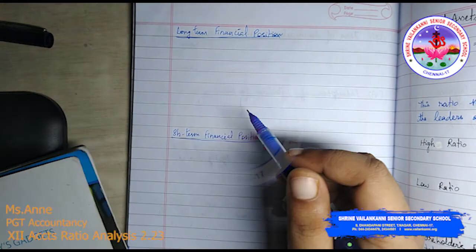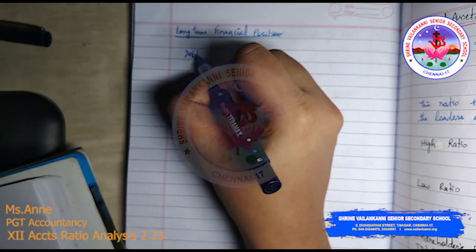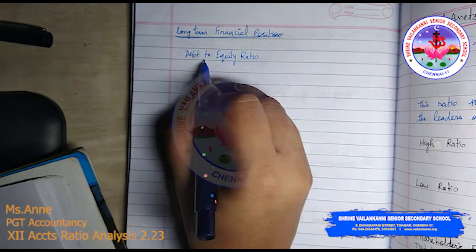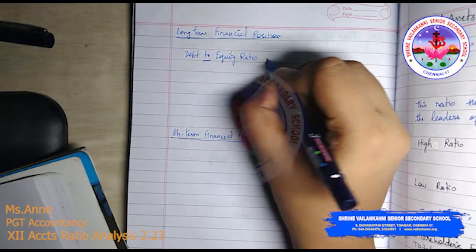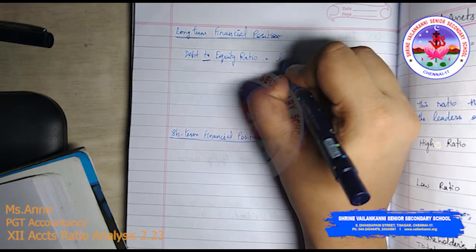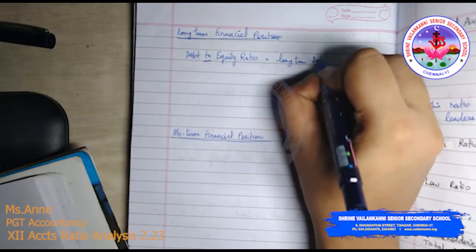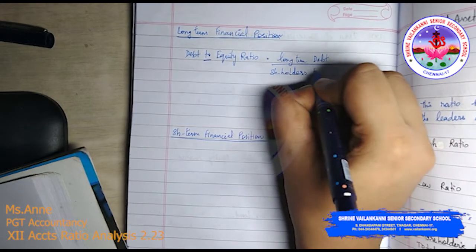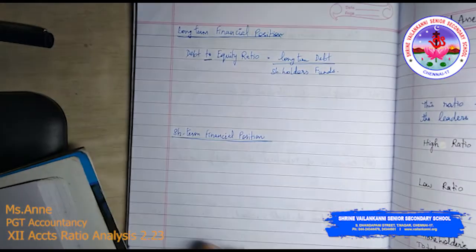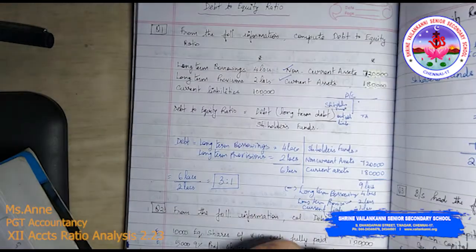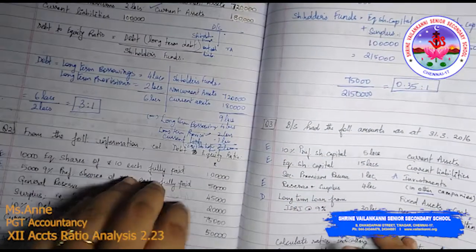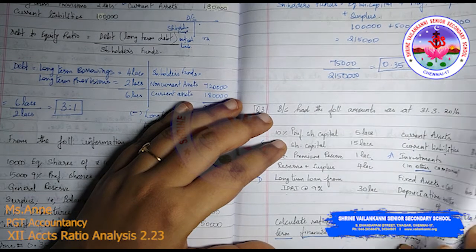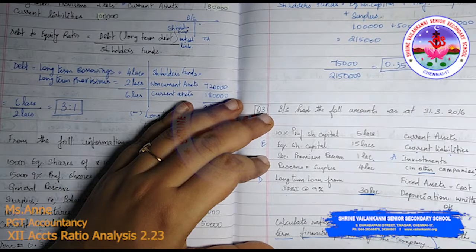So long term financial position is being judged by debt to equity ratio. Debt to equity, don't forget this too. So what is debt to equity? Long term debt divided by shareholders funds. Now what is long term debts? We'll just go through this long term debts question. What are the long term debts? It's only the long term loans from IDBI, 9%, 30 lakhs. So 30 lakhs is our long term debts.